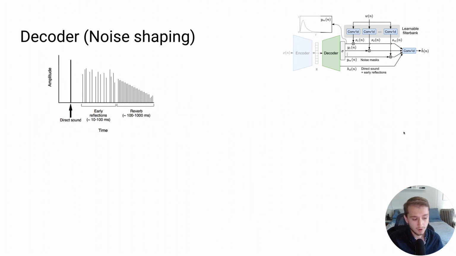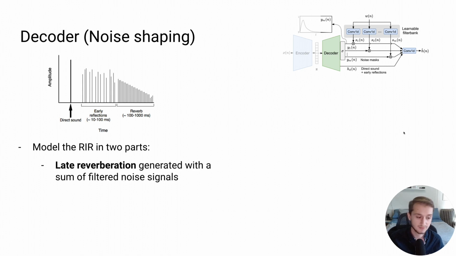But we also modify this decoder. Instead of directly predicting the signal in the time domain, we restrict it by forcing it to model the room impulse response in two distinct parts. So we take inspiration from room acoustics, where it's common to analyze the impulse response in multiple different parts. For example, the direct sound, then the early reflections, which are about the first 80 milliseconds or so, and then the late reverberation.